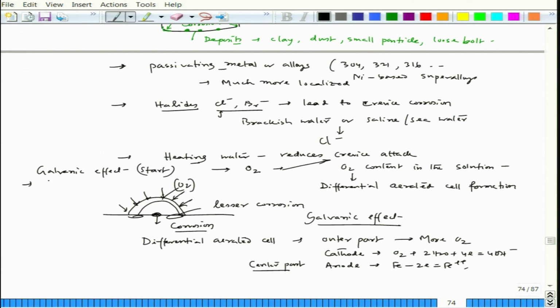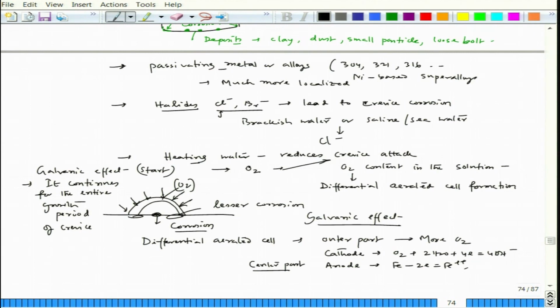And it continues for the entire growth period of the crevice.